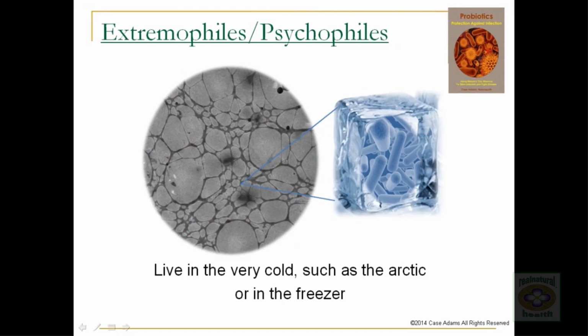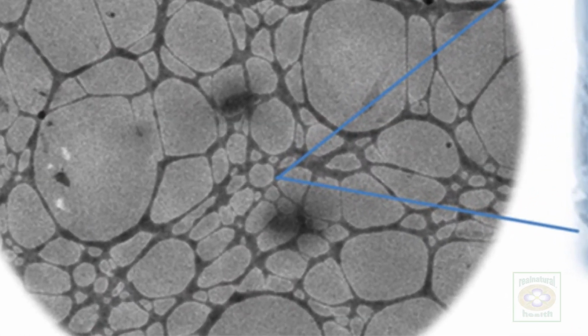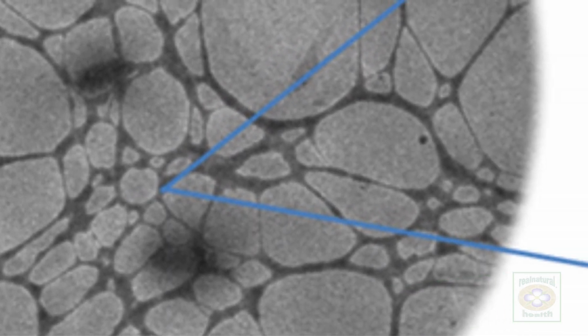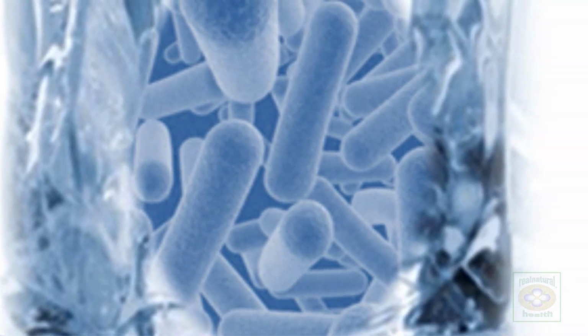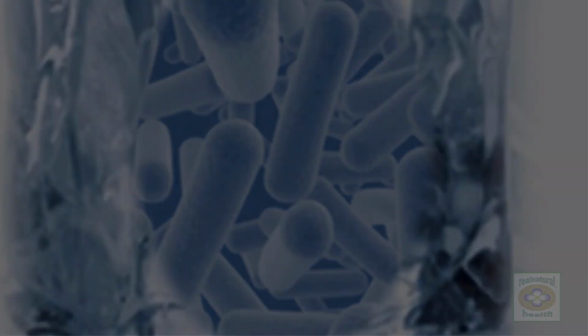Psychrophiles are another type of extremophile. These are hardy microbes that can live within freezing environments. For this reason, we do find microbes in the Arctic and freezers. They typically will move much slower than microbes at normal temperatures, but they can still be infected.